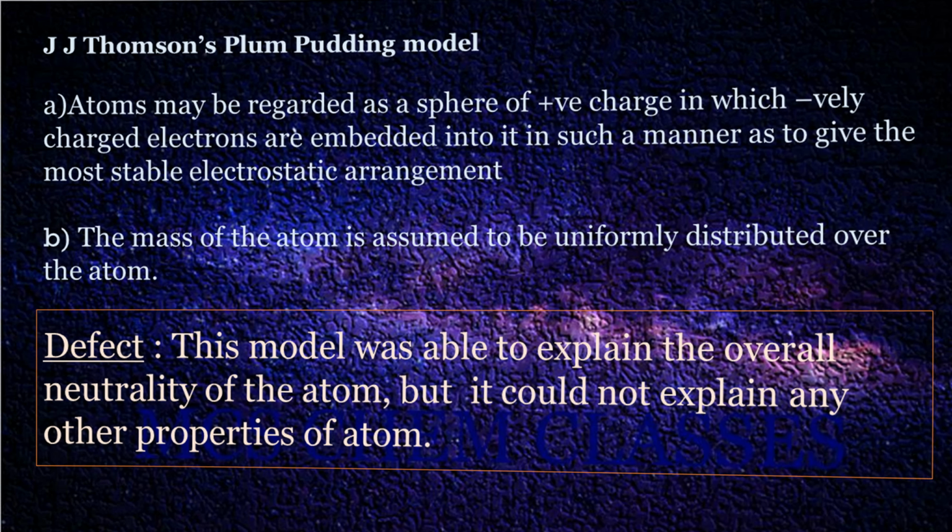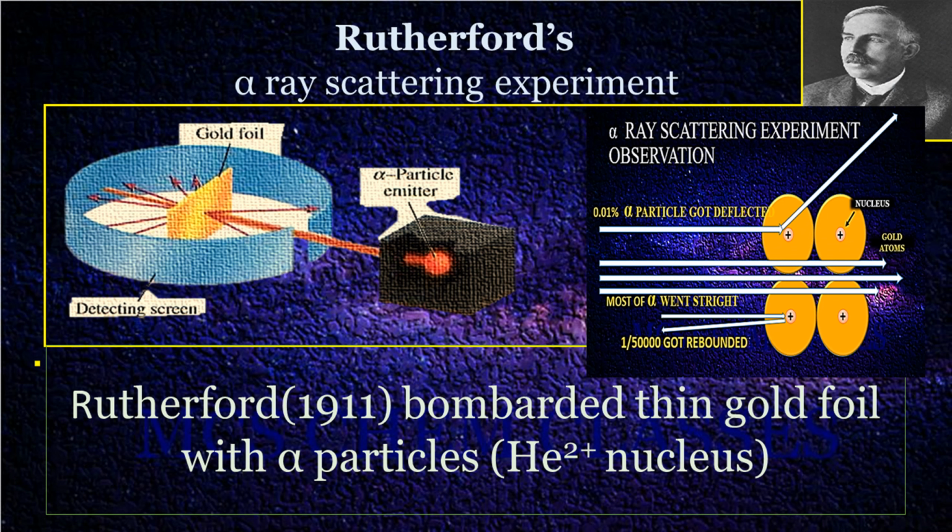Let us now discuss Rutherford's alpha ray scattering experiment. It is also known as gold foil experiment. This experiment led to the discovery of nucleus. In the year 1911, Rutherford bombarded thin gold foil with alpha particles which were emitted from radium. Alpha particles are nothing but helium nucleus. Hence, they are massive particles.